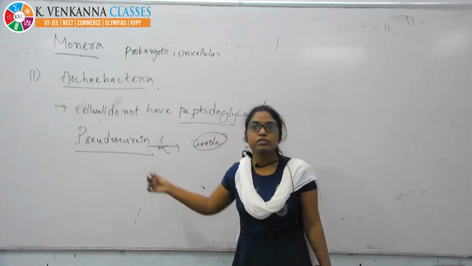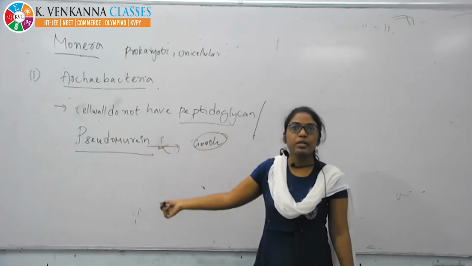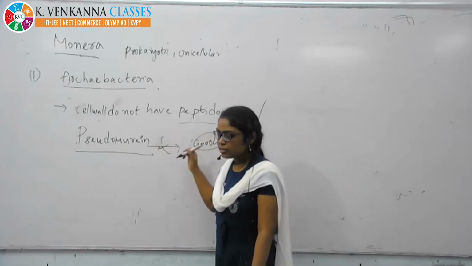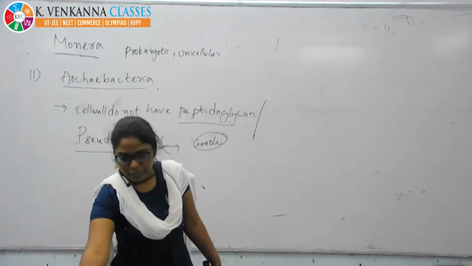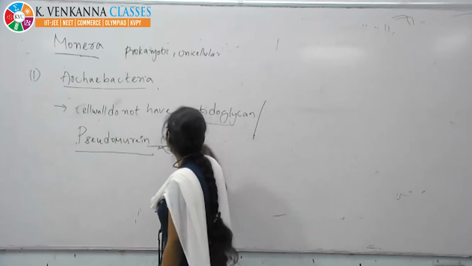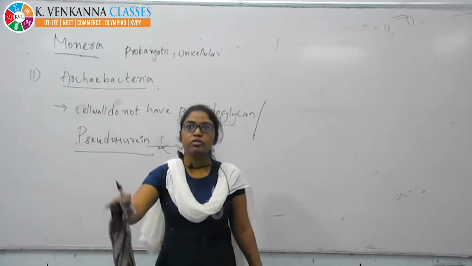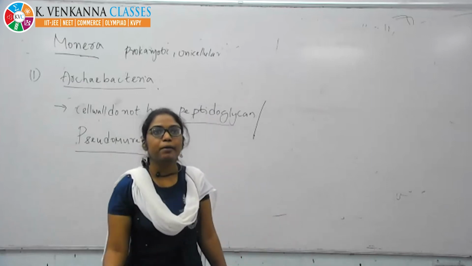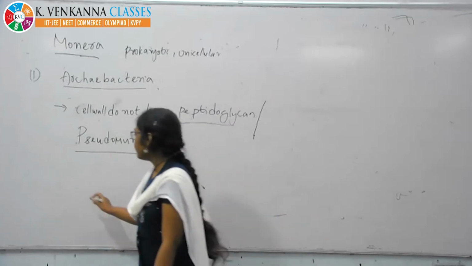Composition. What is the composition of the pseudomurine? Why is it there? That's why the cell wall is like this. Next one. Instead of peptidoglycan, we have the pseudomurine. Next, coming to the cell membrane also.